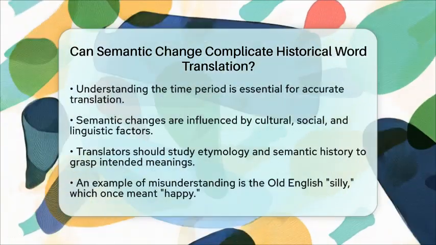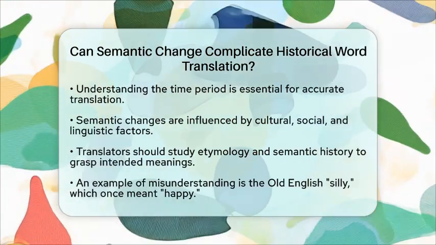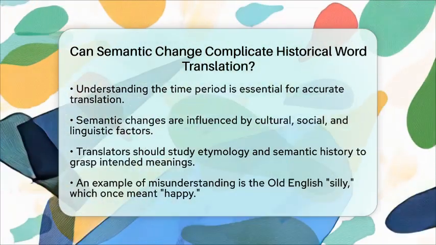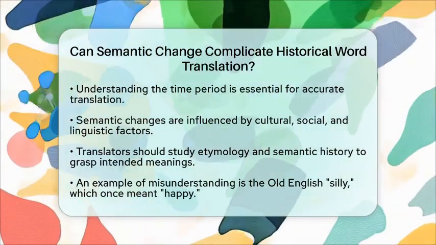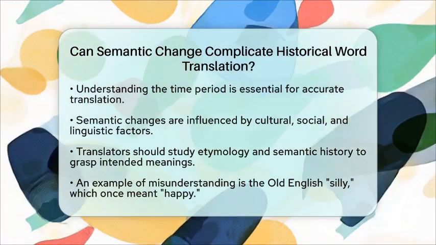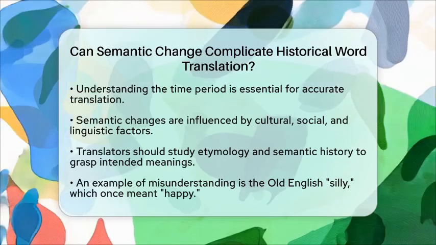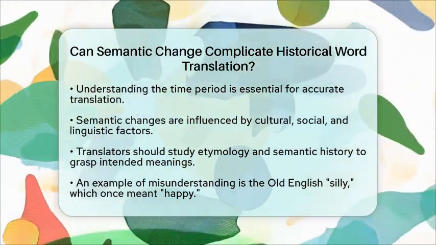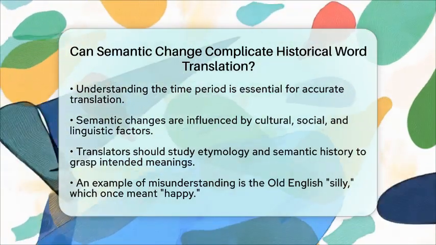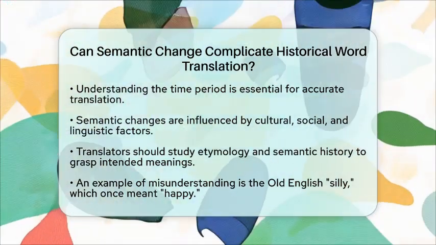In essence, semantic change involves shifts in meanings due to cultural, social, and linguistic factors. These shifts can complicate historical word translation because the original meaning may differ greatly from the modern one. Translators must study the etymology and semantic history of words to capture their intended meaning accurately.